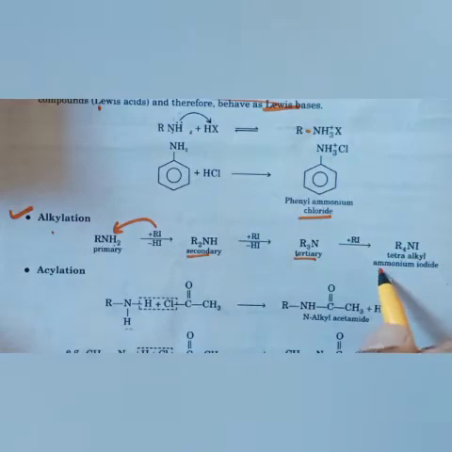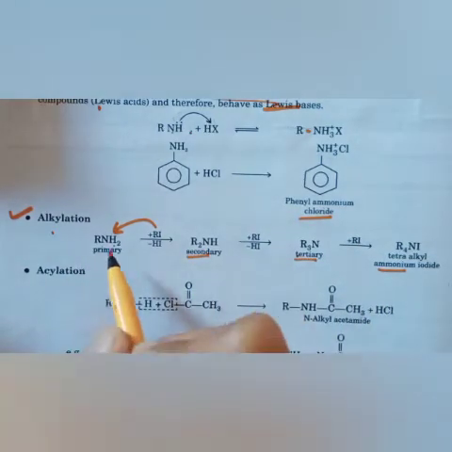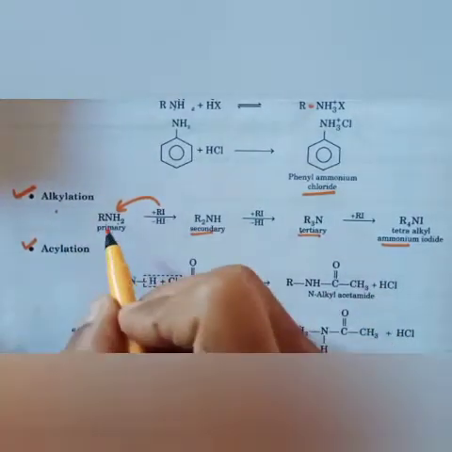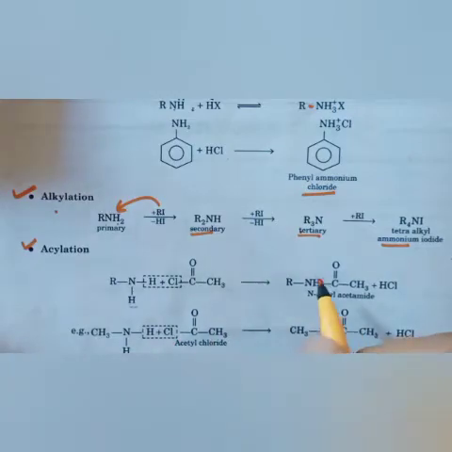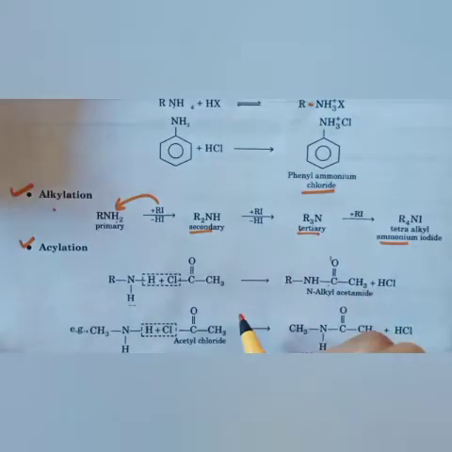From the same it will give tetraalkyl ammonium hydride. So it means that it is conversion of simple amine into secondary, tertiary and tetraalkyl amine. Acylation: what is the difference between alkylation and acylation? Alkylation में R जुड़ेगा, acylation में C double bond O, that will be C double bond O, acyl chloride.